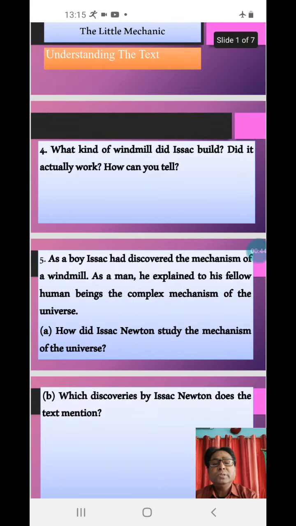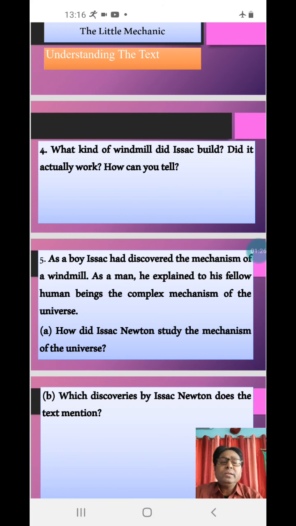Here, the next question in understanding the text is the fourth question. What kind of windmill did Isaac build? Did it actually work? How can you tell? Up to the third question I had already explained in the last video. Hope you must have completed. And today, I am going to explain the rest of understanding the text. I do hope that you will understand this part also well.